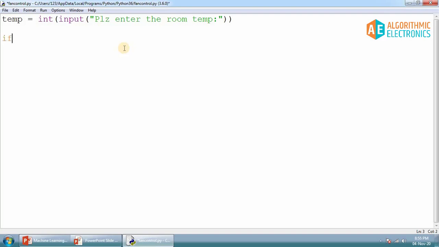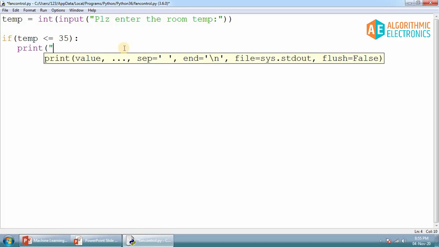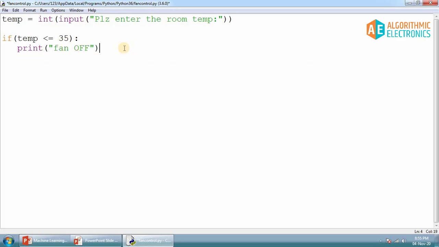If temperature is less than or equal to 35, so that I'll cover this. In this case, print fan off. Okay. Now the second condition, elif.